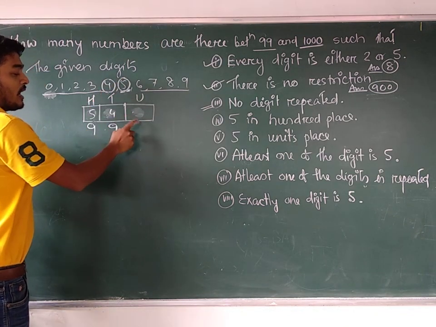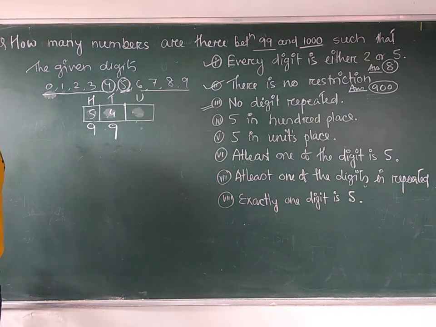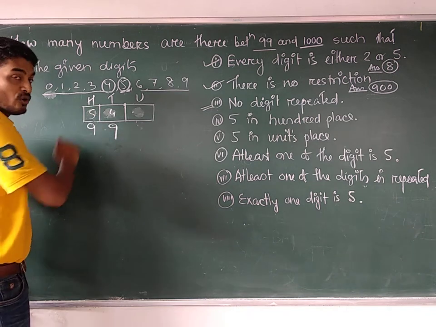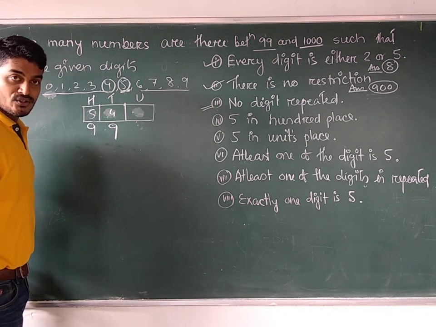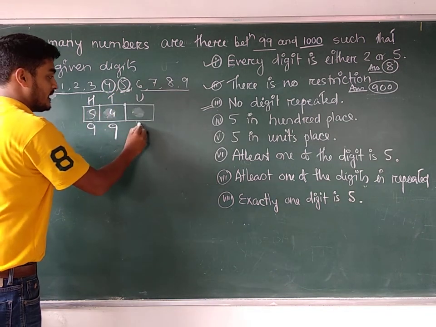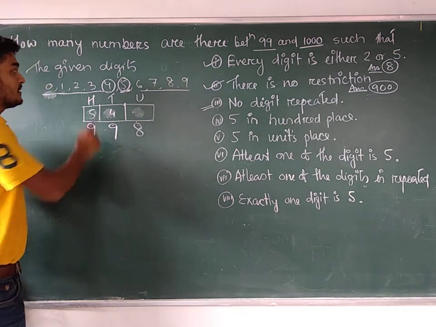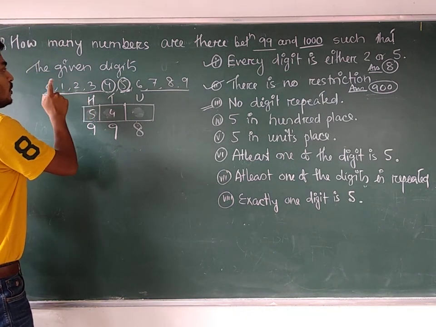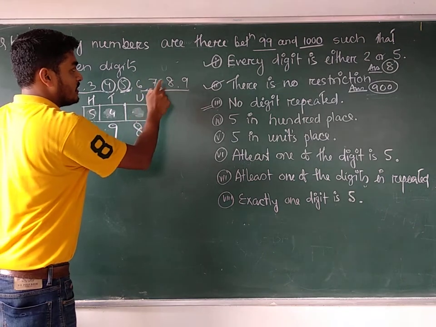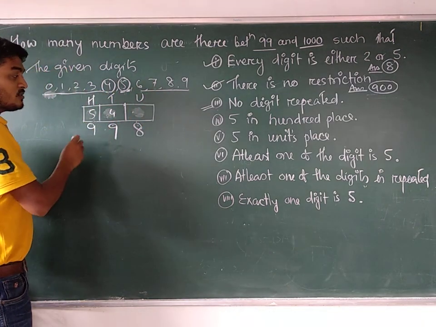In how many different ways can you fill up the unit place? 5 and 4 you have already used. As repetition is not allowed, you are not supposed to use them once again. So this place can be filled up in how many ways? 8 ways. That is, either you can use 3 or 2 or 1 or 0 or 6, 7, 8 or 9.